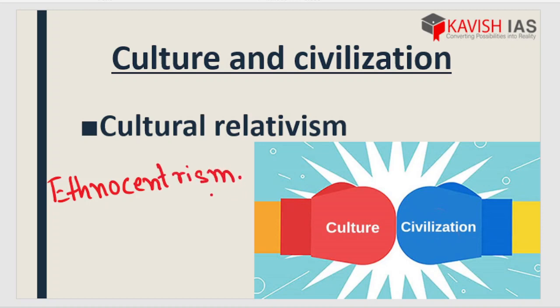Now what is ethnocentrism? The concept of ethnocentrism is basically when you are judging someone or putting your opinion towards someone by standing on your own shoes, by putting yourself in your place. And cultural relativism is when you are judging someone or putting your opinion towards that person from his or her point of view. So basically, we should not be ethnocentric. We should definitely follow cultural relativism.